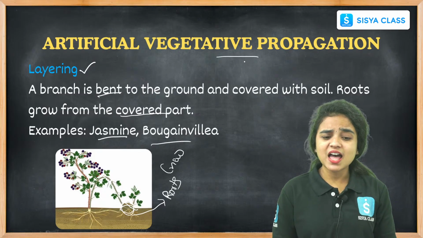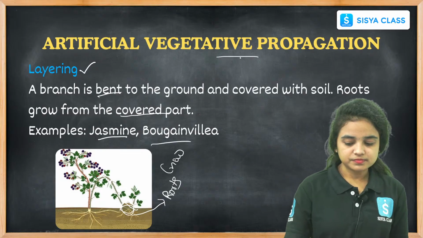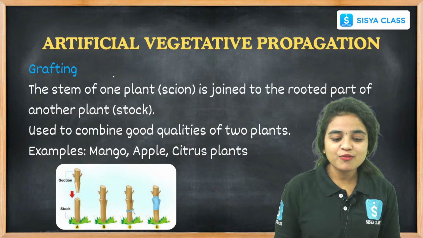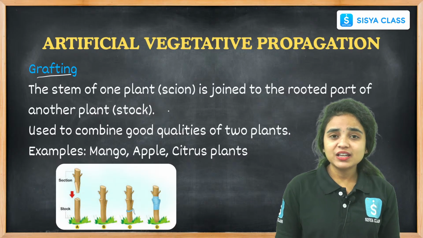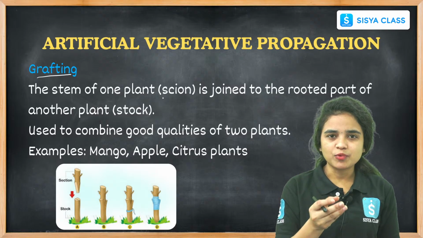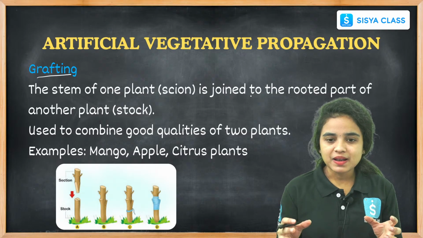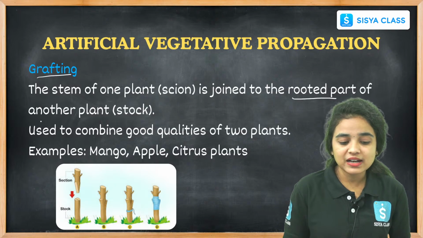Anyone have any doubt? Okay. Coming to the next one, it is also a type of vegetative propagation, grafting, right? How is grafting done? The part of the stem will be taken from one plant and joined to the rooted part of another plant.